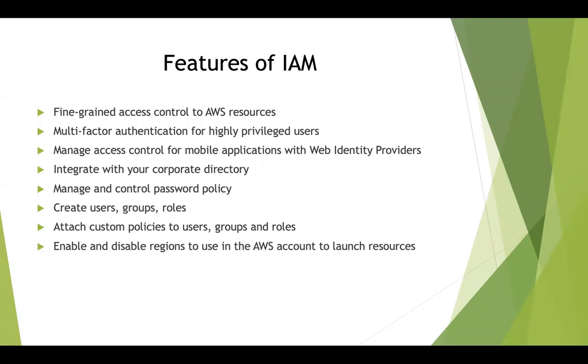So suppose you enable all the regions and at a later point of time your account is hacked and someone has posted the keys to GitHub, or something like that has happened, you will see resources being launched across all the regions. So it will be a very big headache for you to terminate all these resources that the hacker has launched. So always go with fine-grained access control and enable or disable all the regions other than the regions that you're going to use to launch your resources.